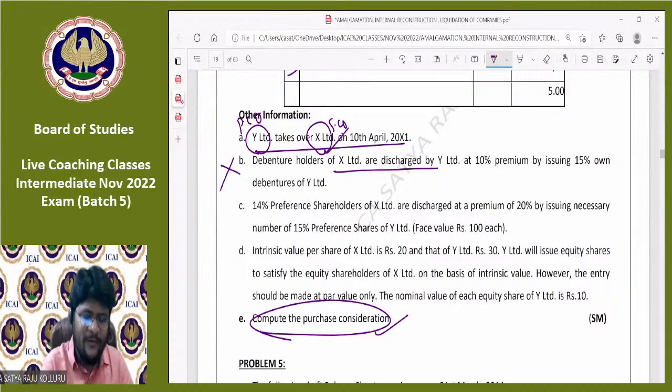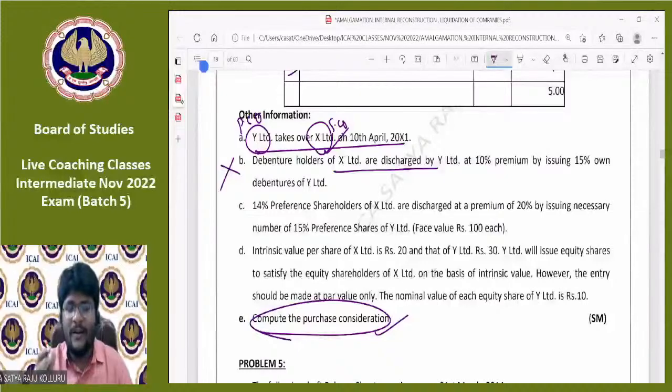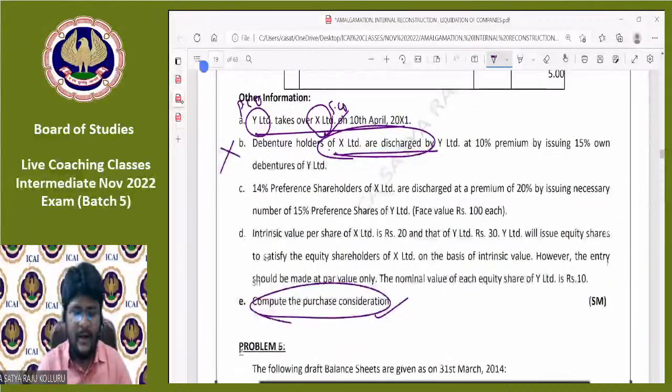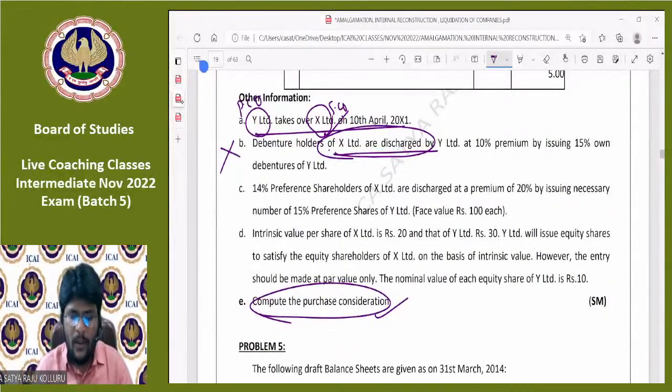Sir, does this not form part of PC? As per Accounting Standard 14, the amount payable by the purchasing company to the shareholders of the selling company alone is treated as PC. You know, right? So that's why debenture holders of X Limited are discharged by Y Limited. What is the amount payable to debenture holders of the selling company? Does it not form part of PC? Not at all. No need to read it, just ignore it simply. Next, coming to point number C and point number D.